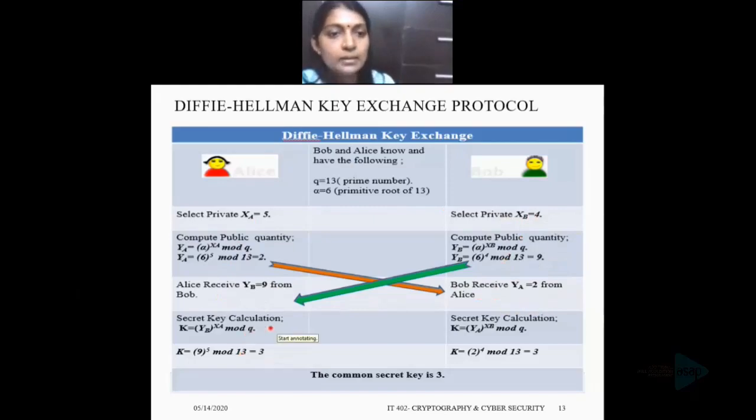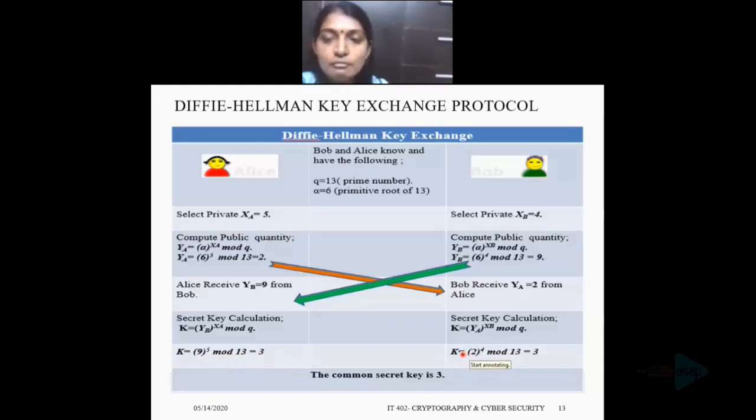Let's see the secret key calculation at Alice's side. The common secret key calculation: k is equal to 9 raised to 5. That is, 9 is the public quantity of Bob raised to 5, the private quantity of Alice, mod 13, that is equal to 3.